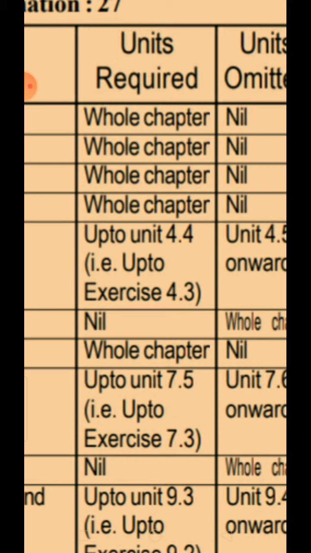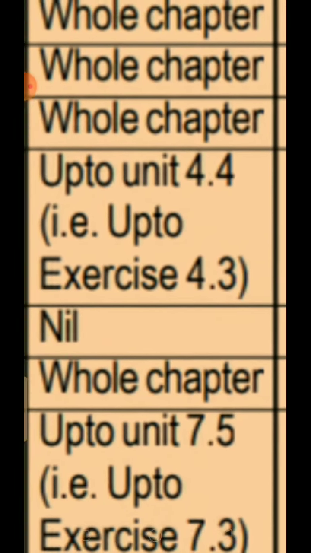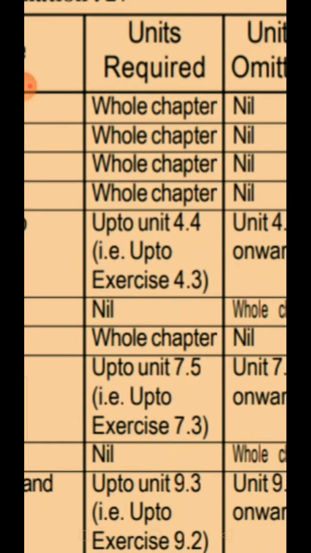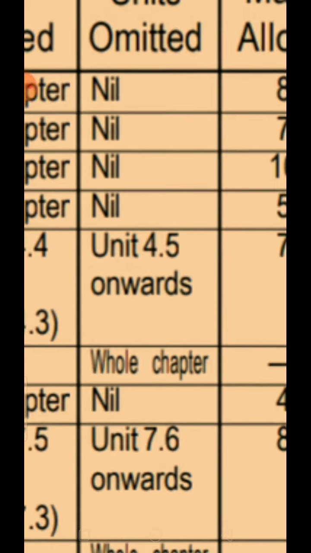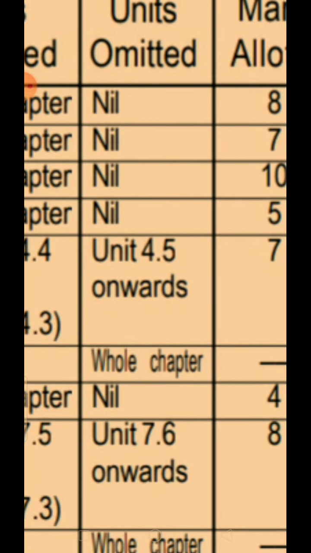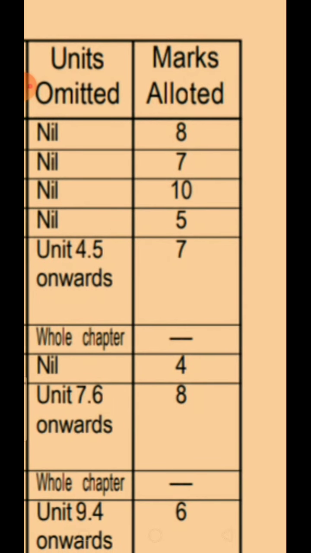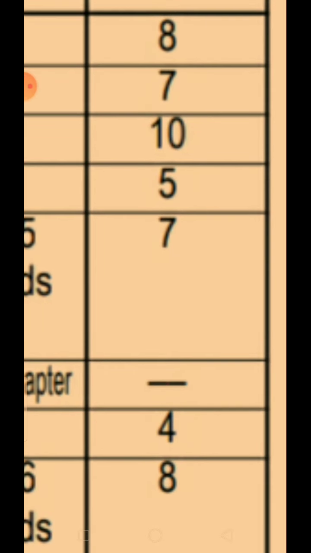So whatever is included up to 4.4 units, you would need to study those examples and those concepts. You need to read between the lines. But when it comes to exercise questions, it would be only up to exercise 4.3. That means unit 4.5 onwards is not needed, and that will carry for you 7 marks. There you go.